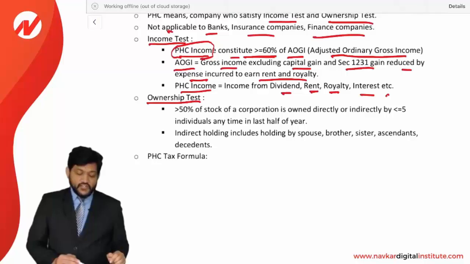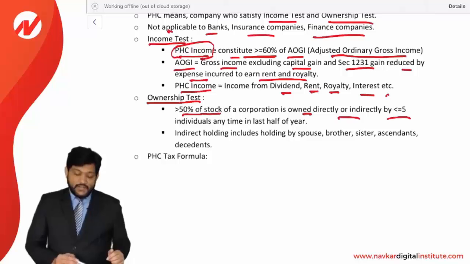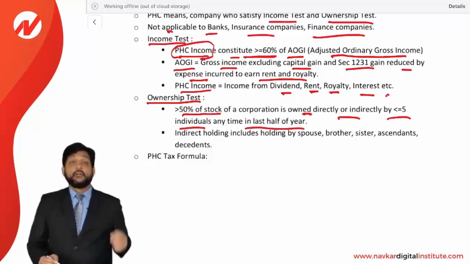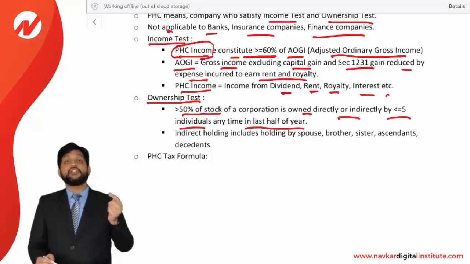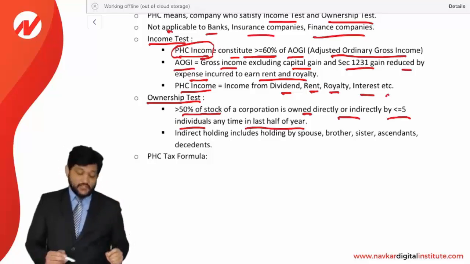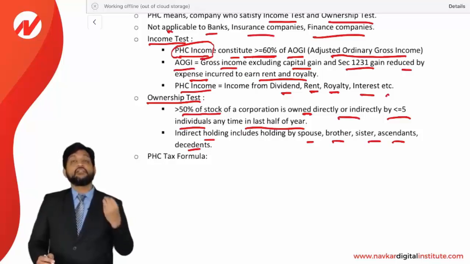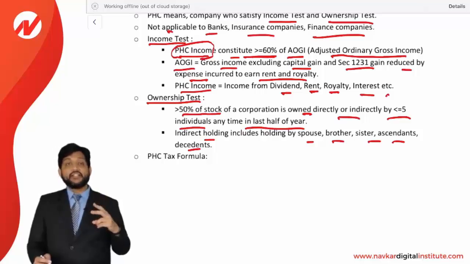Ownership test means more than 50% of the stock of a corporation is owned directly or indirectly by less than or equal to 5 individuals at any time in the last half of the year. If more than 50% of the stock is held by 5 or fewer individuals, then the ownership test is met. Indirect holding includes holding by a spouse, brother, sister, ascendant and descendant. So indirect holding is also allowed, direct or indirect. Anyway, 5 or fewer individuals should hold more than 50%. So if both these tests are satisfied, then it will be considered a PHC and PHC tax will be levied.